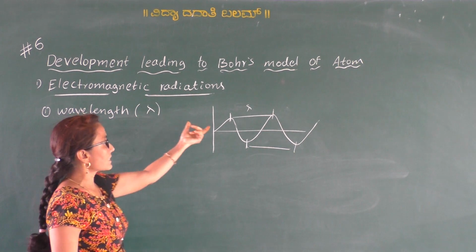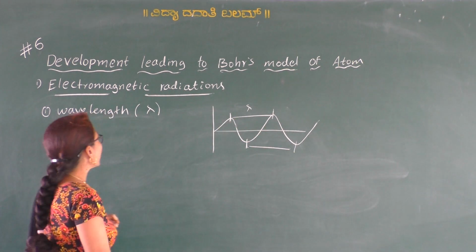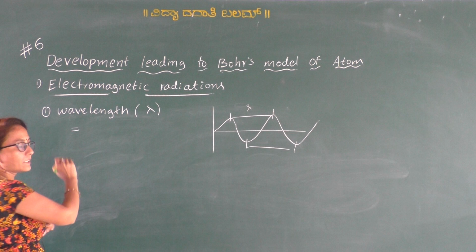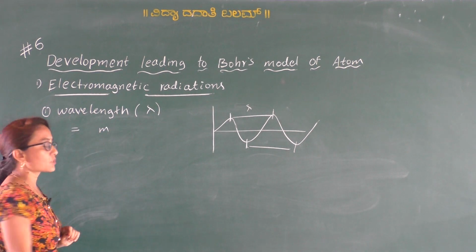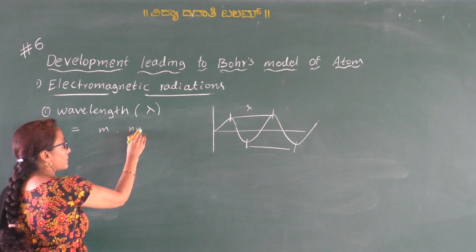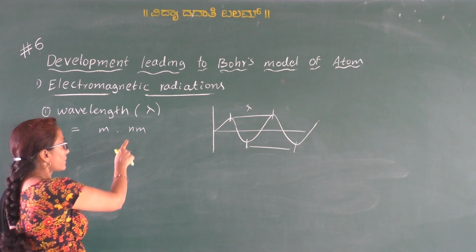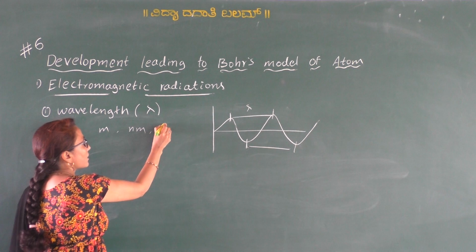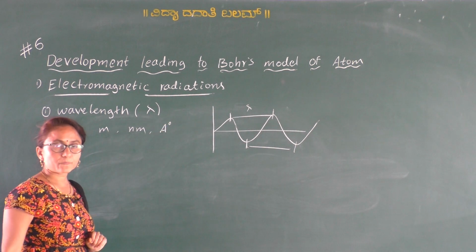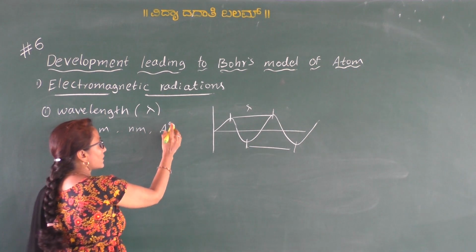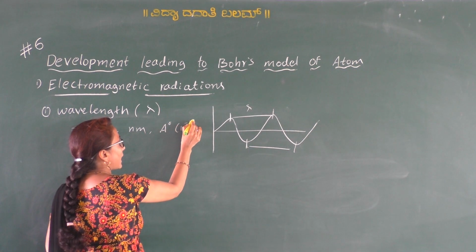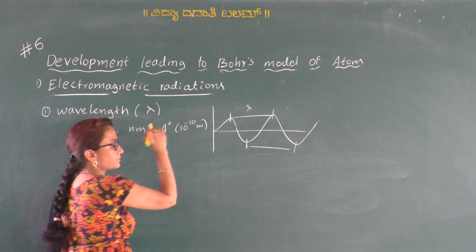Therefore wavelength is a distance, so the unit for the measurement of wavelength is meter. But generally we measure in nanometer because it is a smaller length, or in Angstrom unit. We know that nano means 10 to the power minus 9 and Angstrom unit means 10 to the power minus 10 meter.